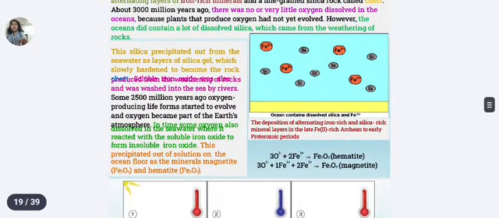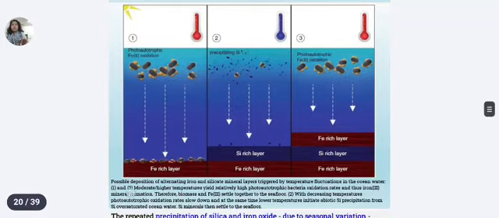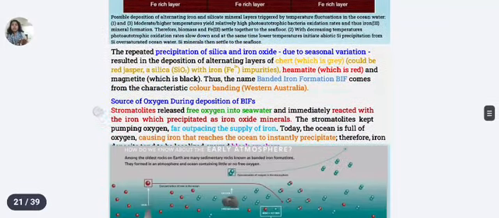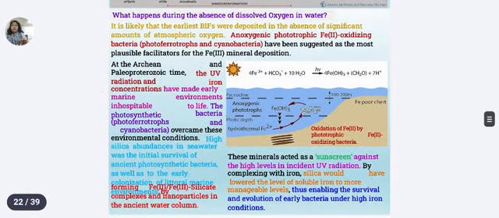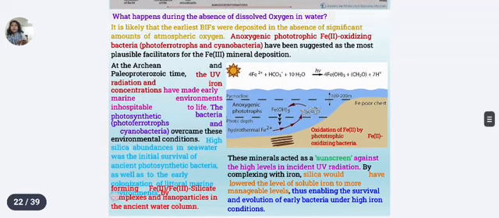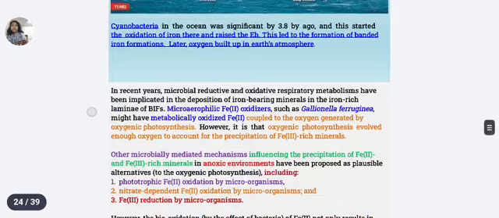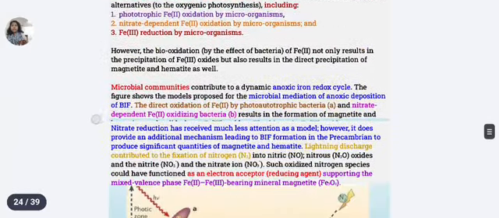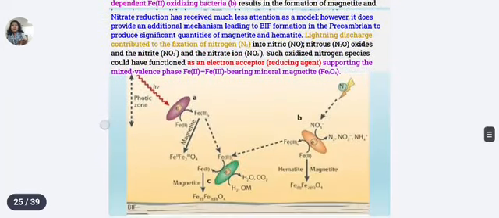You can see we already discussed Fe2+ to Fe3+ and Fe3+ reduced back to Fe2+. This is the iron-rich layer, you can see in this. This is the whole process. You can note down. The details are given in this slide.